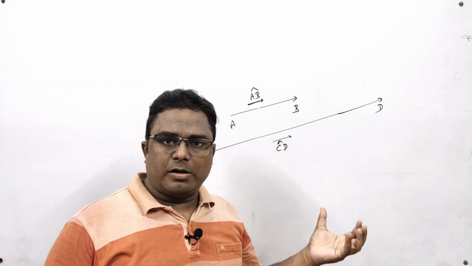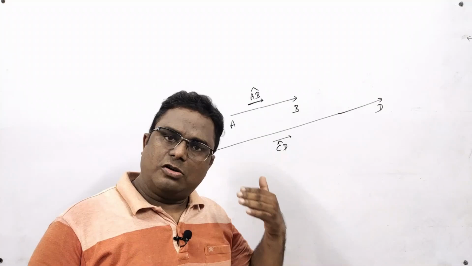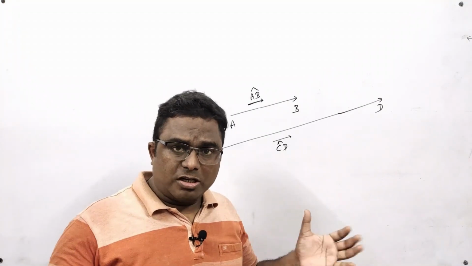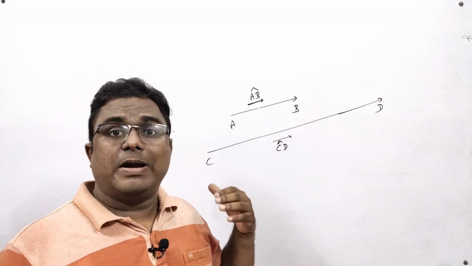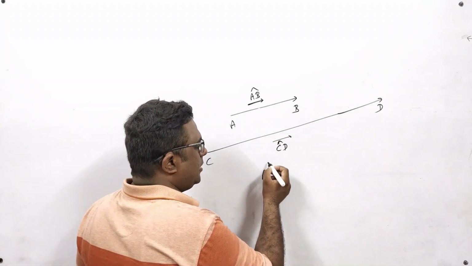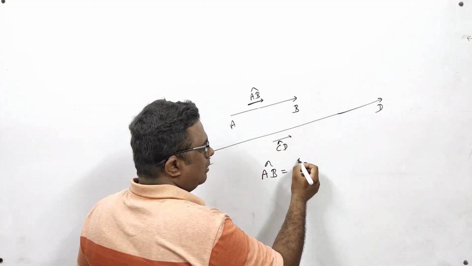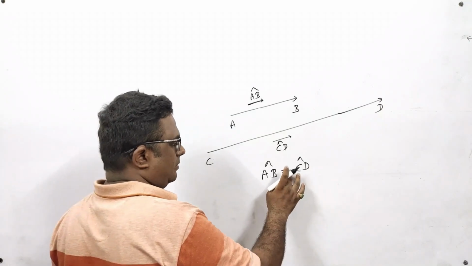AB cap means the unit vector in the direction of AB vector, and CD cap means the unit vector in the direction of CD vector. So what is the relation between them? If two vectors AB vector and CD vector are parallel, then their unit vectors will be either equal with plus sign or equal with negative sign.